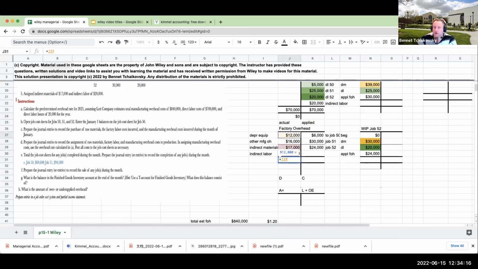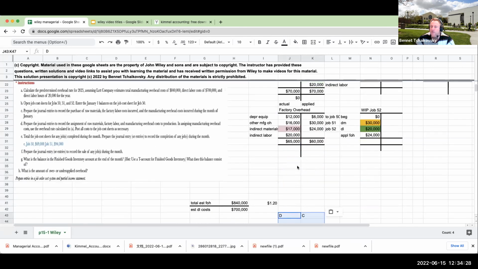Let's go through over here and take a look. We've got actual, and then we have applied. We've got 65, and then over here we've got 60. The one thing that we have to remind ourselves as we're using factory overhead is that this balance over here is a debit balance of 5,000. Was factory overhead over or under applied? Well, this is going to be under applied. Why is it under applied? Because my applied of 60 is less than my actual of 65.